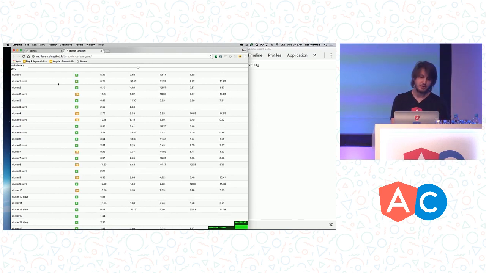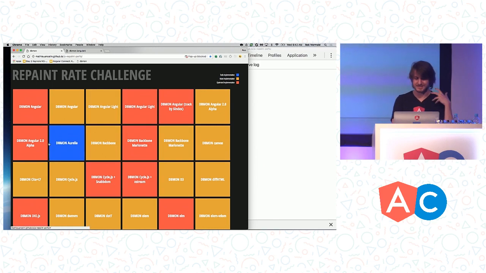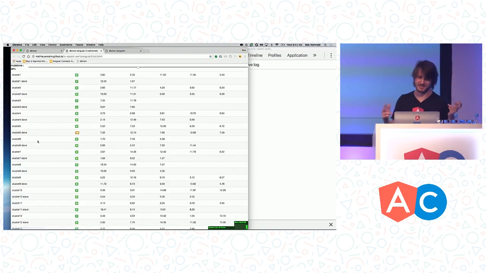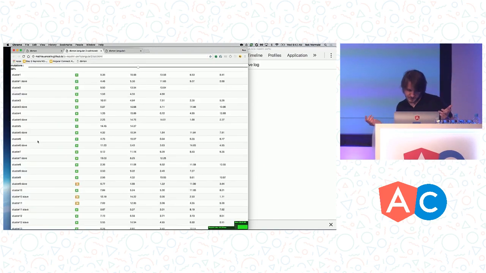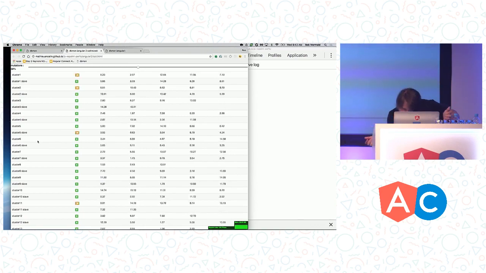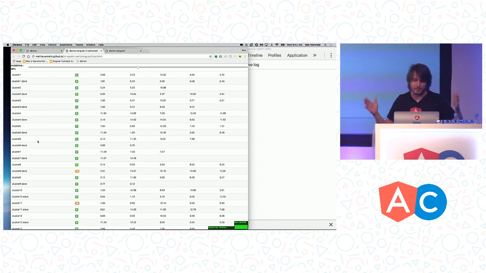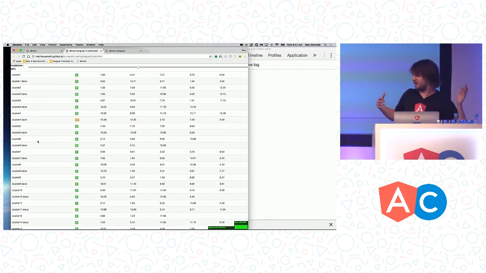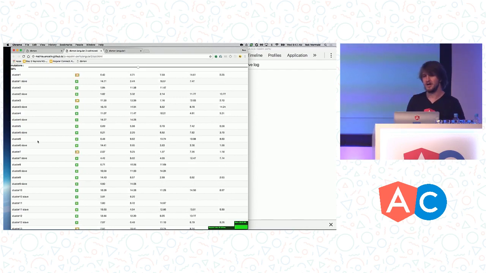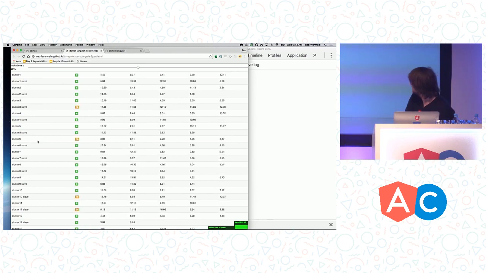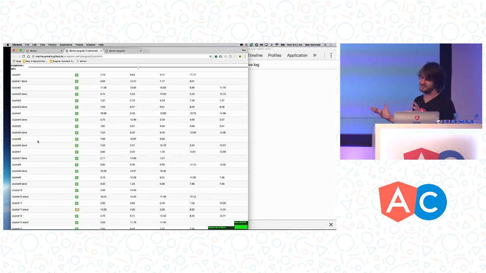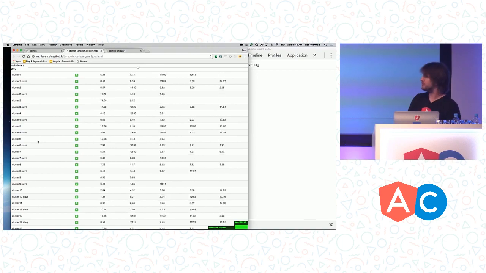So if we look at the Angular 2 version of this test, and this isn't even the fully final version of Angular 2, this is a slightly older version, we're running here at 110 frames per second on screen right now, somewhere between 90 and 110. So this is 3, 4x faster at a very basic, naive version of this. So significantly faster. And I think we've probably got more room in here to optimize. So cool. Pretty big difference.